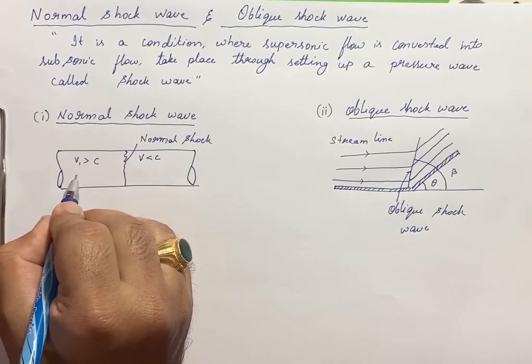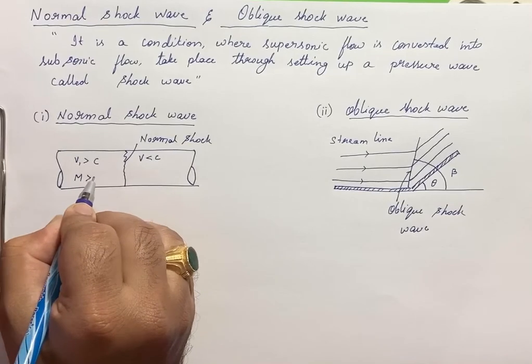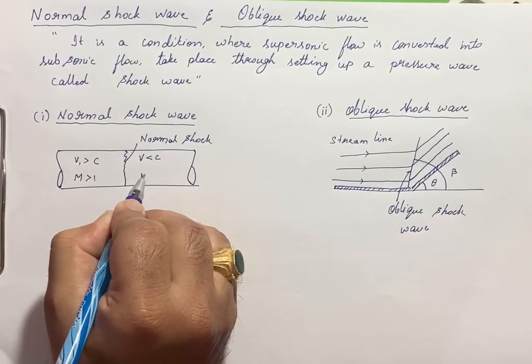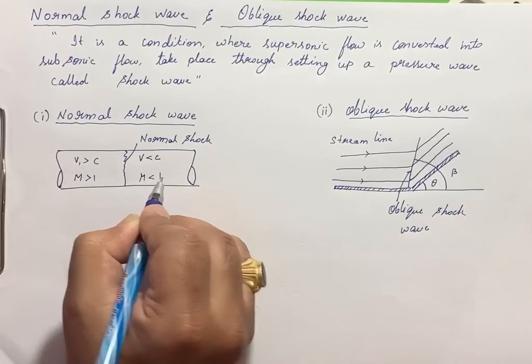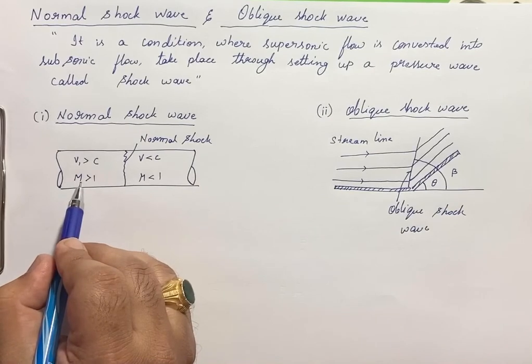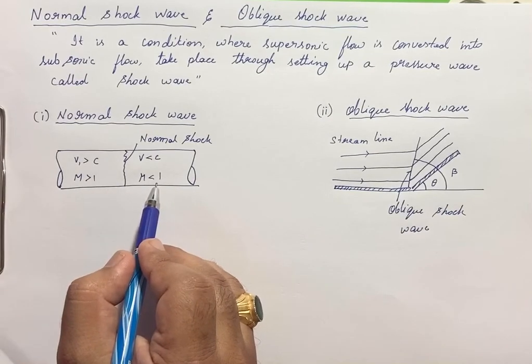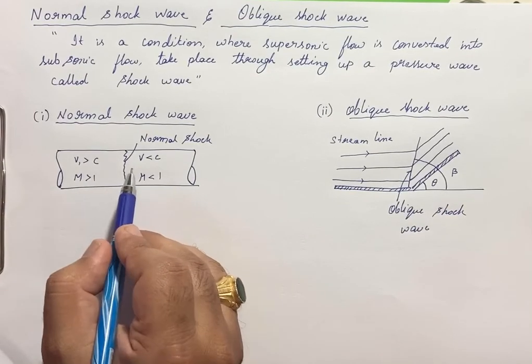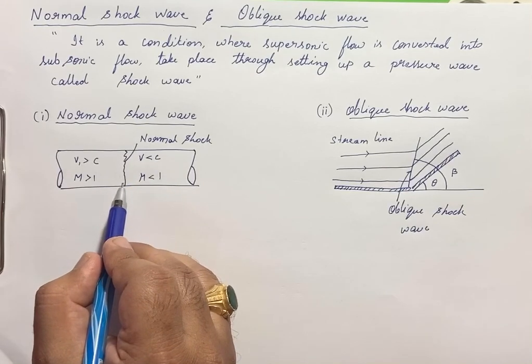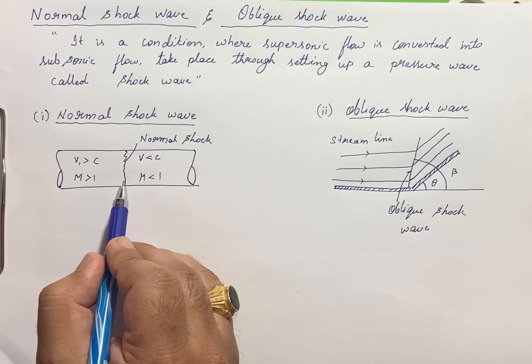Here the Mach number is greater than 1, and here the Mach number will be less than 1. That means here there will be a supersonic flow and here there will be a subsonic flow. In between, a pressure wave is created, and that pressure wave is called a shock wave.